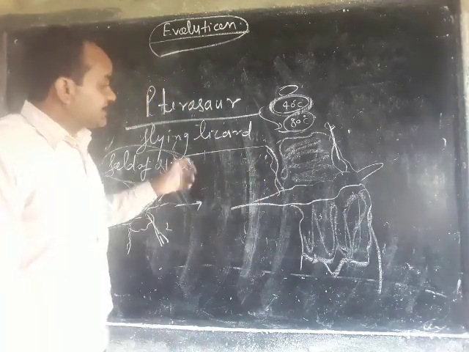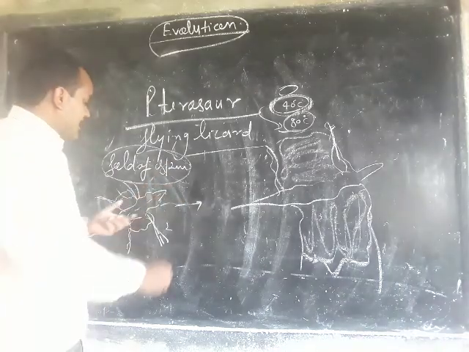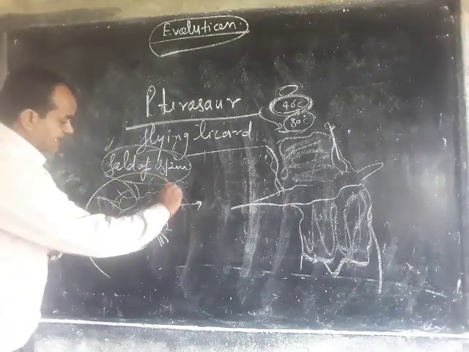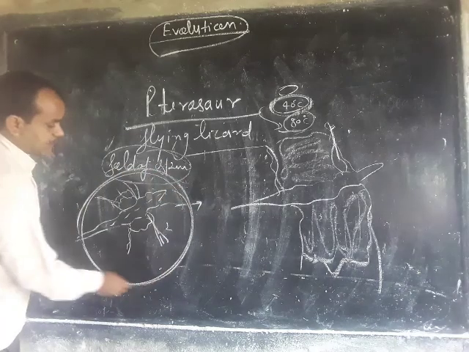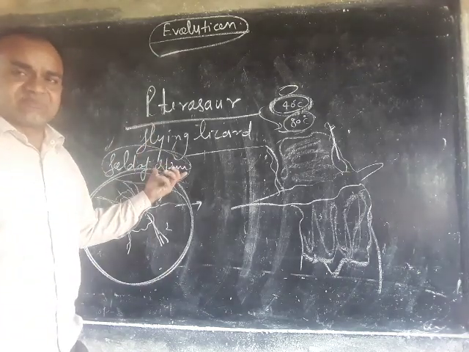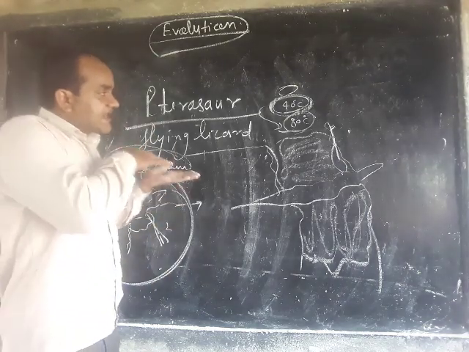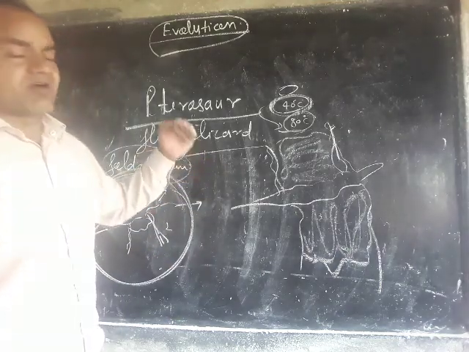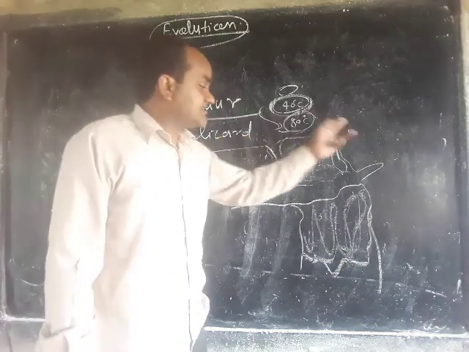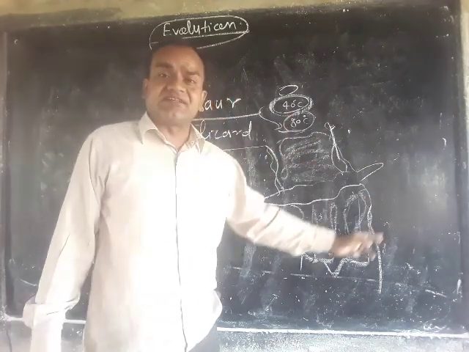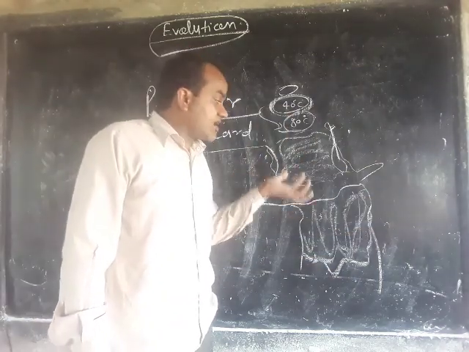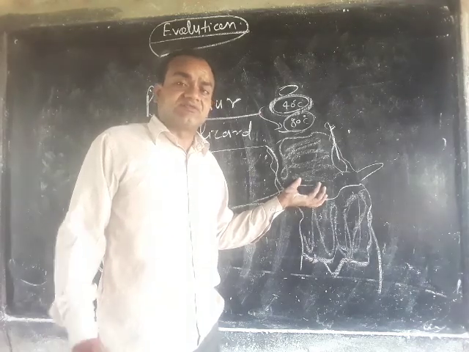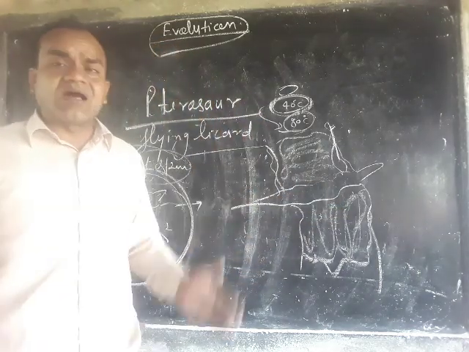So this is evolution: characters which are not present in the earlier or primitive species appear through gradual changes over millions of years, and a new species with new characteristic features appears. The presence of these characteristic features helps it survive in the environment.